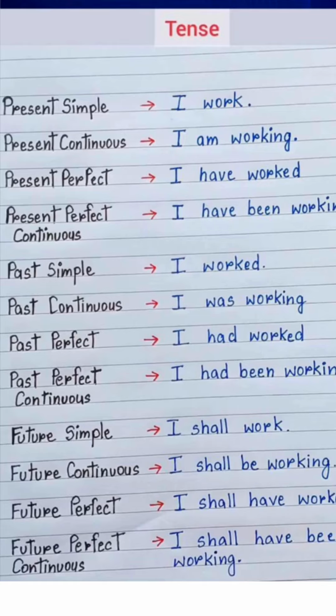Future perfect. Example: I shall have worked. Usage: for actions that will be completed before a specific time in the future. Future perfect continuous. Example: I shall have been working. Usage: for actions that will have been ongoing up to a certain point in the future.